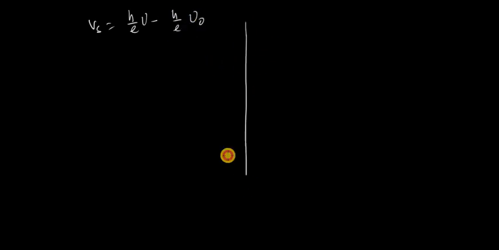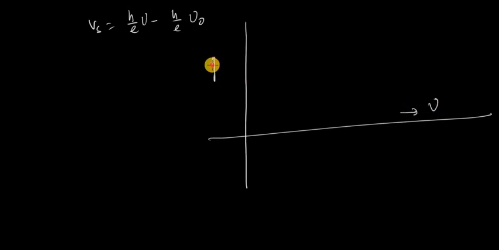Along the x-axis you put frequency, and along the y-axis you put stopping potential. So when nu is equal to nu 0, what will be the Vs?